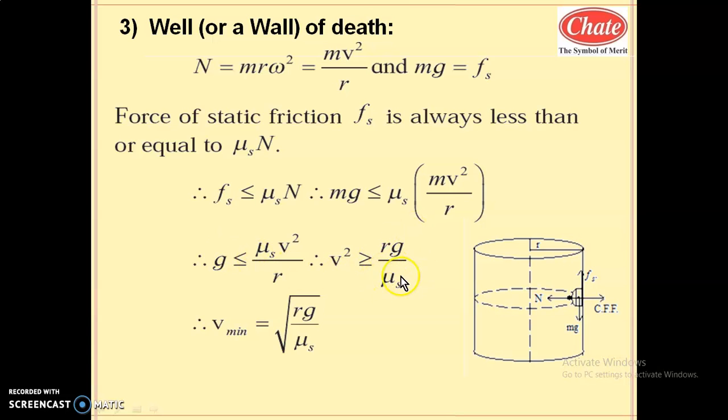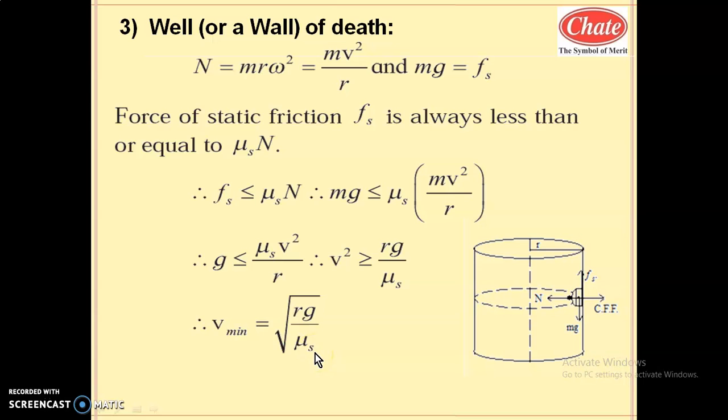So these are the constant terms. So v square must be greater than or equal to rg by mu s. With this constant term, whatever value you get will decide the value of v square. So practically your v should be greater than or equal to the calculated value of the square root of rg by mu s. Hence the minimum speed needed to maintain the circular motion in this case is under root of rg by mu s.